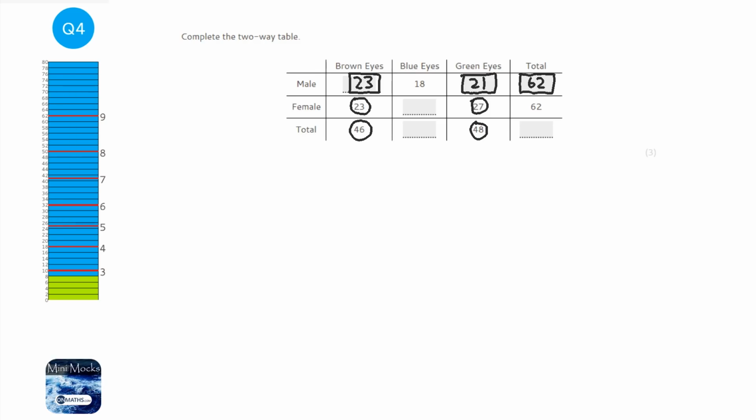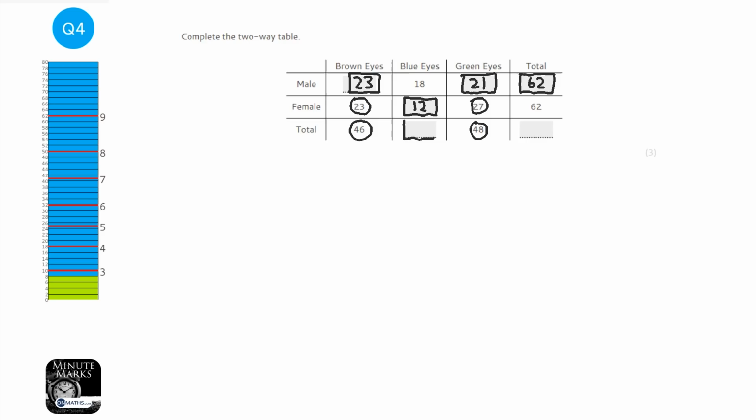And let's have a look at this one maybe. So we've got 62 females altogether, and we've got 27 of them have green eyes, and 23 of them have brown eyes. So we take the 23 and the 27 away from 62, and that leaves us with 12. And we can just check that. We can do 23 plus 12 plus 27, and it equals 62. So we know that's right.